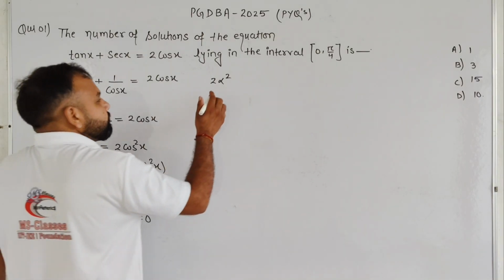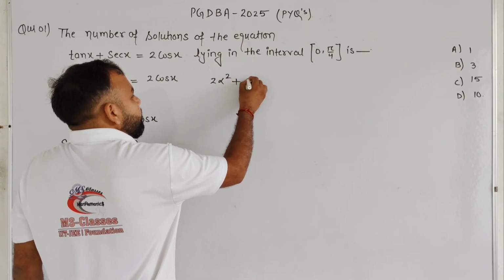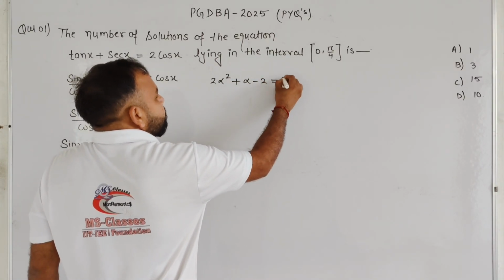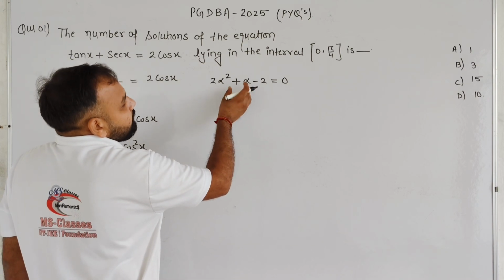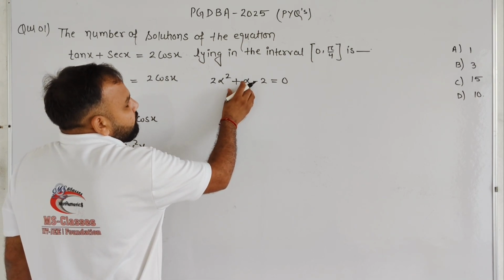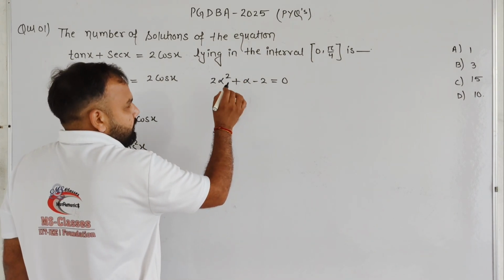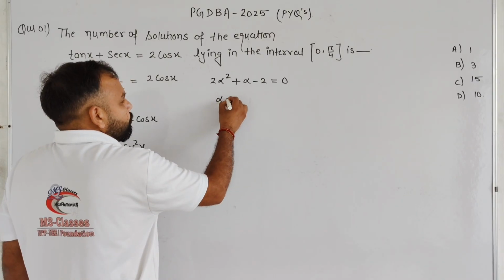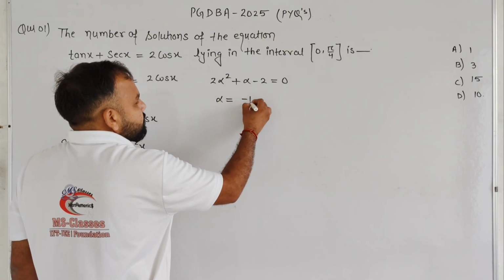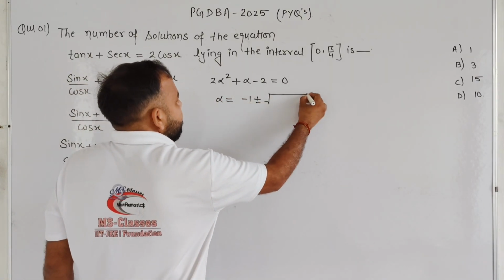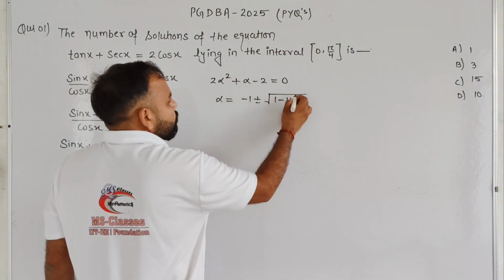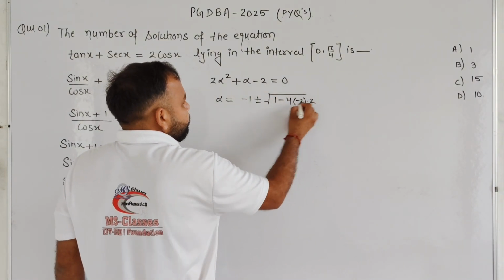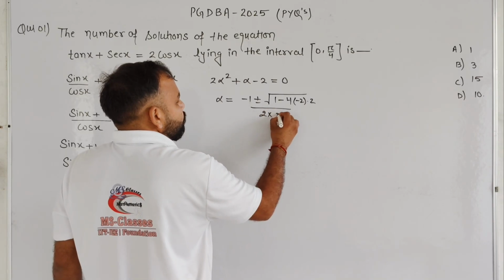So basically, 2 alpha square plus alpha minus 2 equals 0, and by using the Sridharacharya formula we are going to find the value of alpha: minus b plus minus square root of b square, that is 1 minus 4 into minus 2 into 2, divided by 2 into 2.